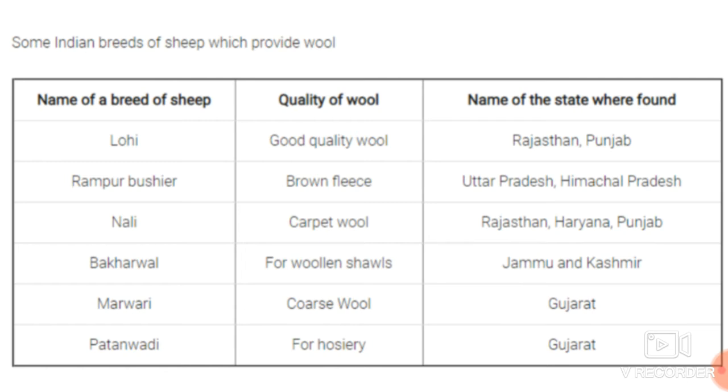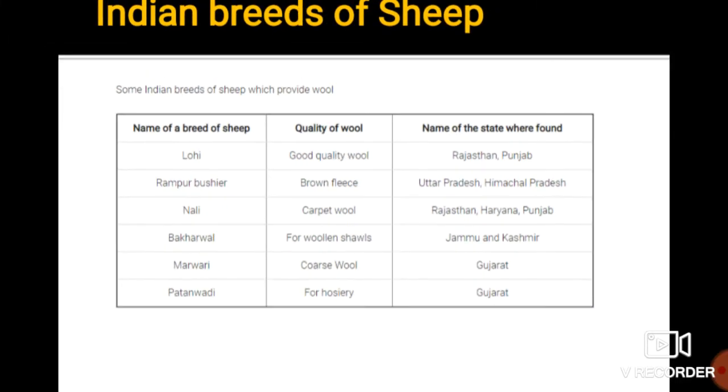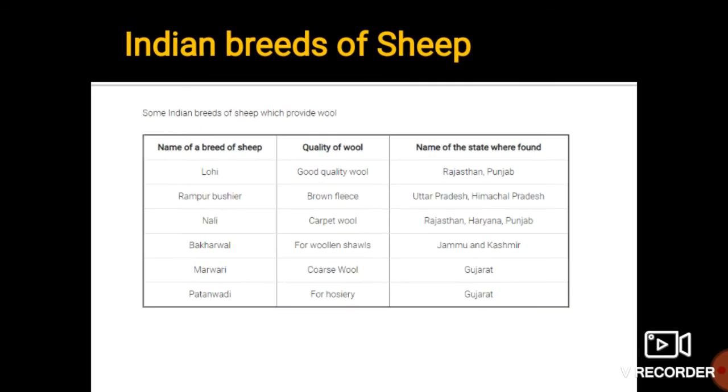From the Marwari breed of sheep we get coarse wool, which is also used for hosiery. They are present in Gujarat. Okay students, so these are some Indian breeds of sheep which provide wool.